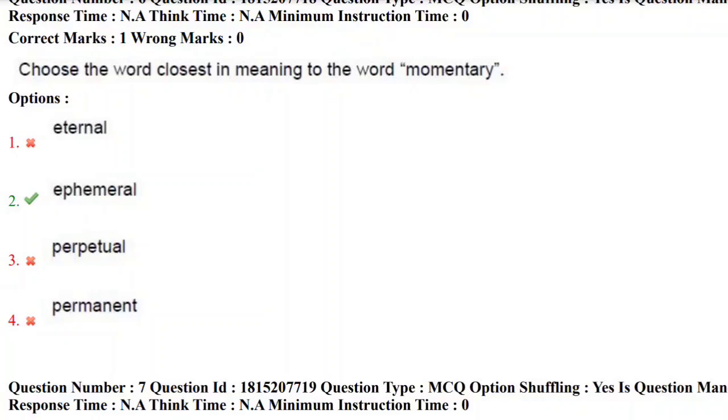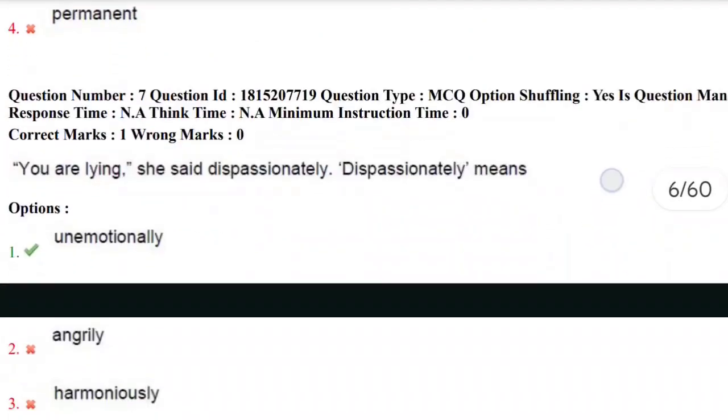Ephemeral is nothing but momentary, lasting for a very short period of time. Eternal, permanent and perpetual are going to last for a very long time. Only ephemeral has the closest meaning to the word momentary. So the correct option here is the second option. Let's move towards the next question.